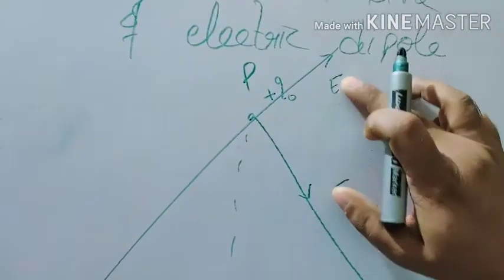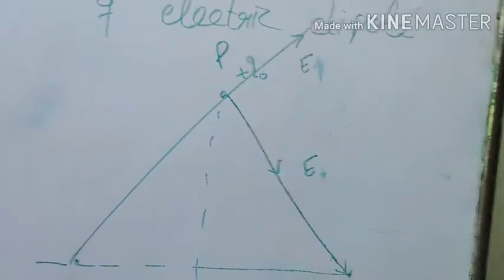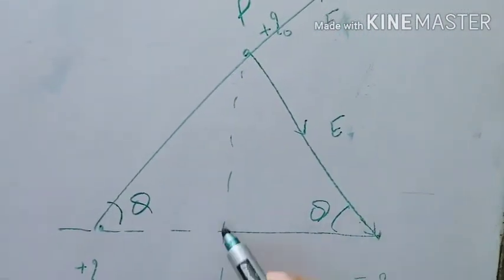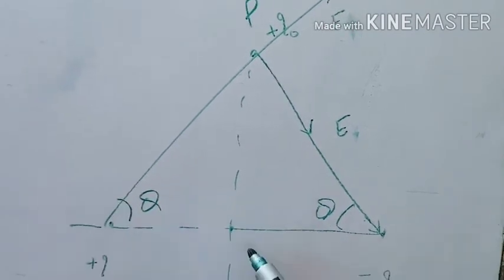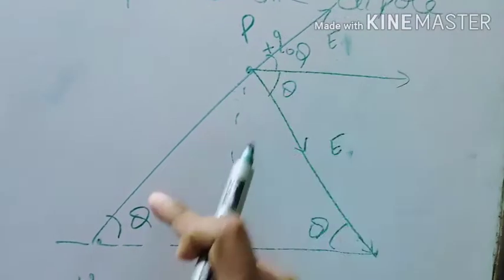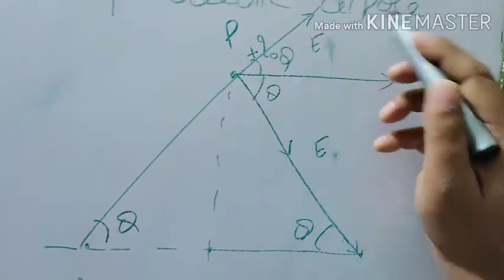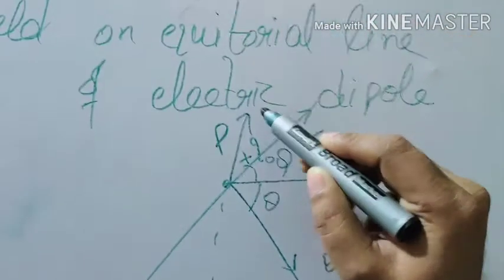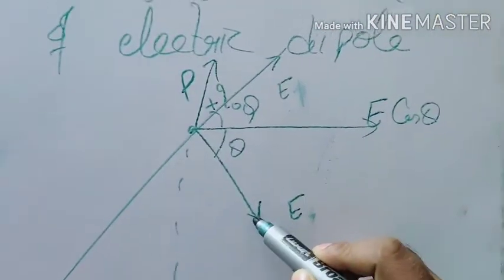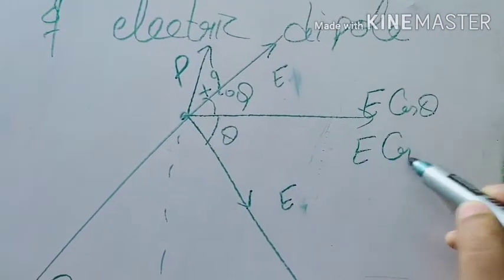So let us write it as E. Now if this angle is theta, and we are dividing it from the center, then this angle will be theta, this angle will be theta. Resolve this electric field into two components. This component I require, E cos theta, and of course the other component also E cos theta.